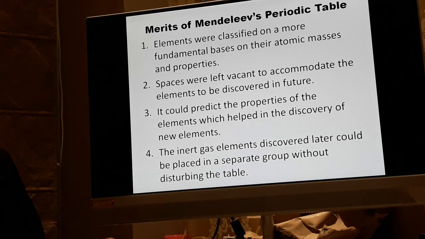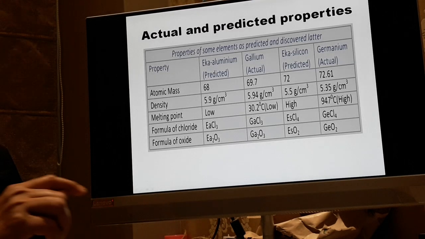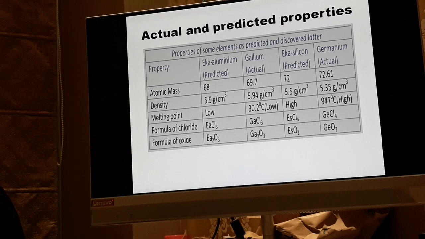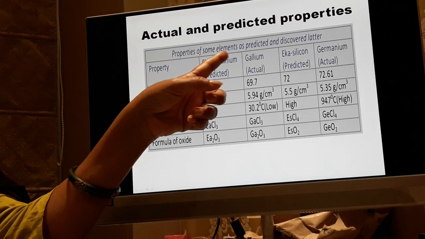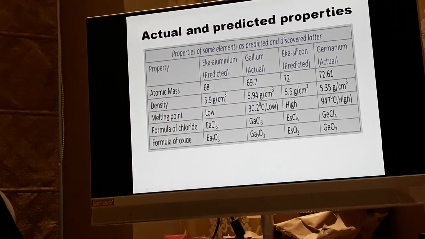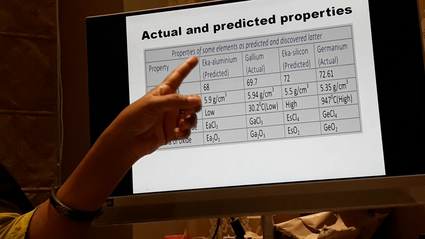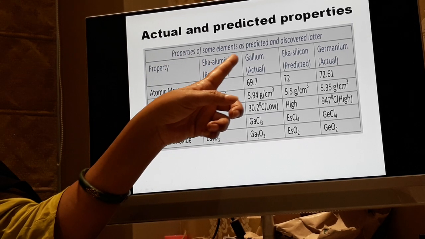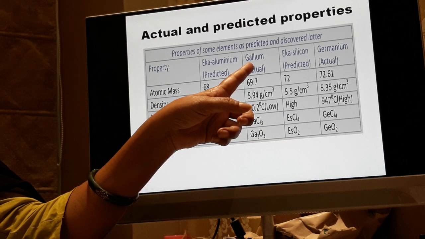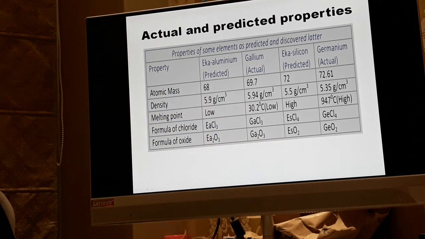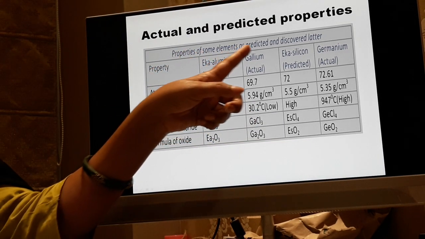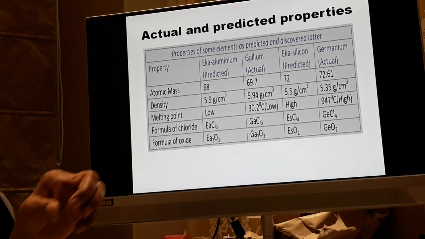Now we'll compare the properties here in this table. As you can see, properties of some elements as predicted and discovered later. See, Eka aluminium, which he named, and the new element which was discovered later is known as gallium. The properties which he predicted and the actual, let us go through that.